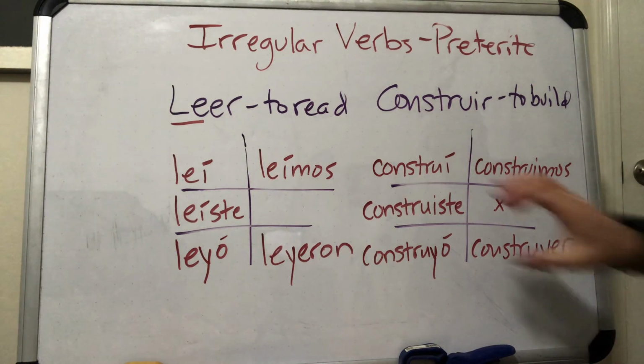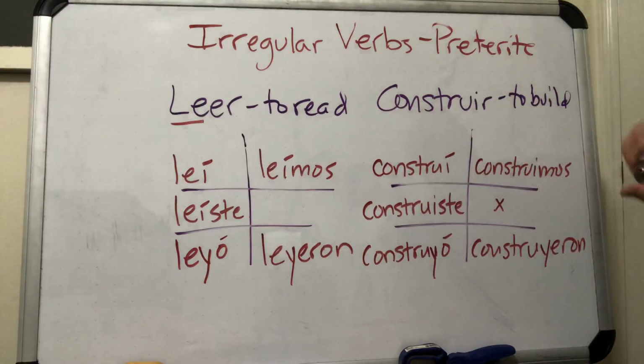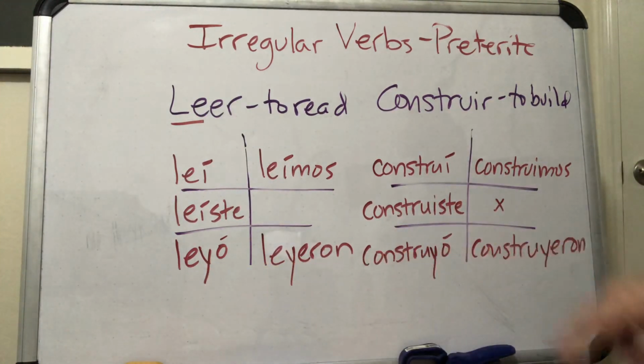Okay, so the top forms are fine; they follow the rules. It's these bottom ones that we got to make that little spelling change to avoid having 3 vowels in a row. Okay, all right. I think that's about it. Those are our irregular verbs in the preterite.